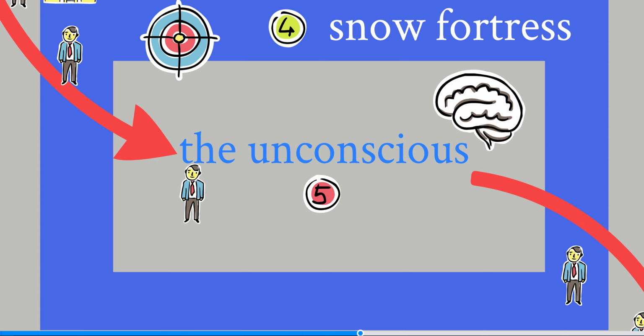Now, in the snow fortress, once they get into the center room of the snow fortress, they find the businessman's father, who is the one who gave the businessman his business. And the only reason the businessman is keeping this company is because he wants to show his father that he can do it, that he wants to prove himself to his dad. Now, the way that they've devised to implant the idea that he needs to sell the company is they go into the room and there's a safe inside the room that holds the secret of the relationship with his father.